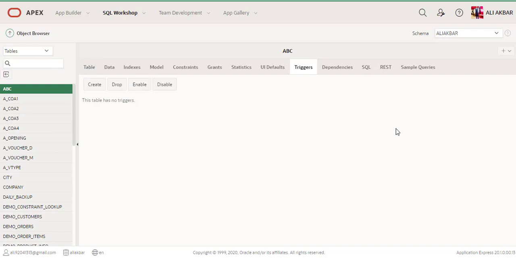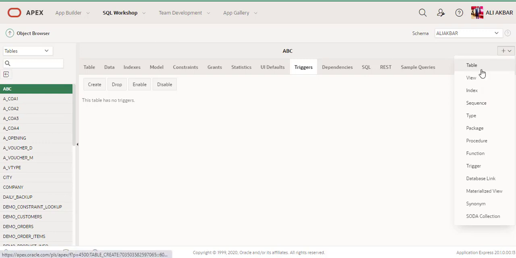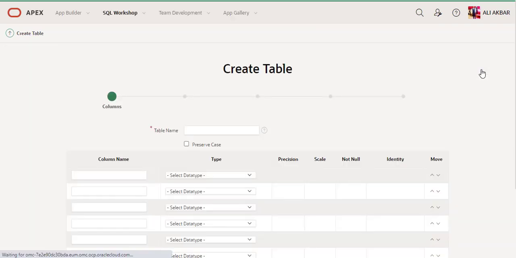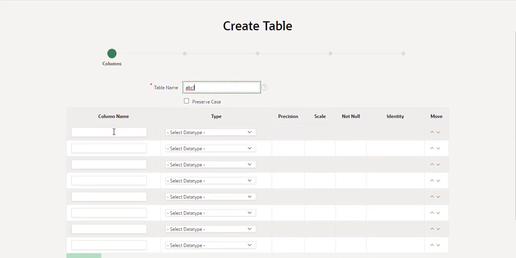On the right side, with the plus button, you can create your table, views, index, sequence, type. I just create a table. I press on ABC1. You can see here column name and type.